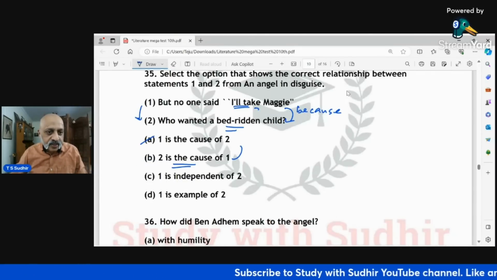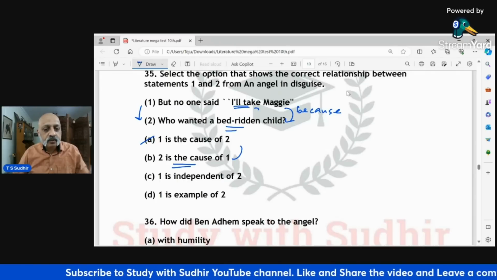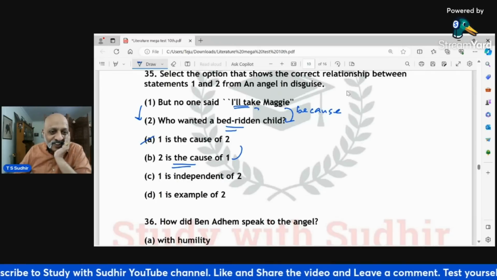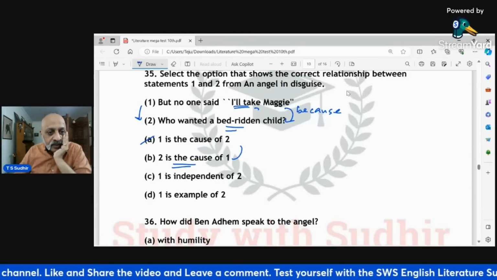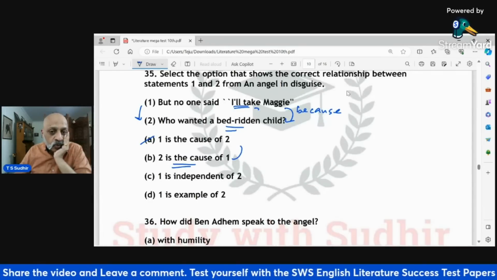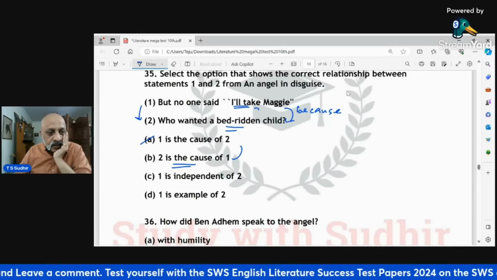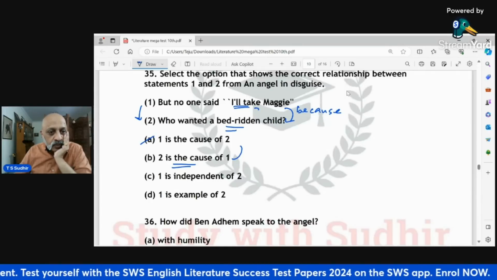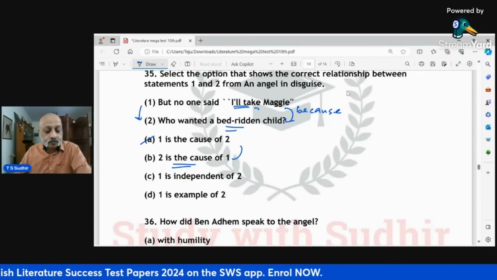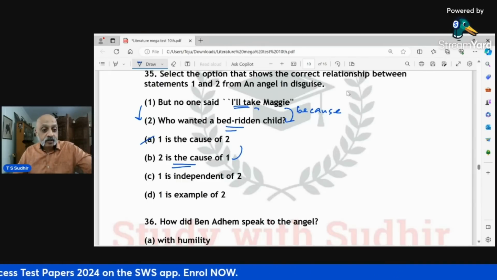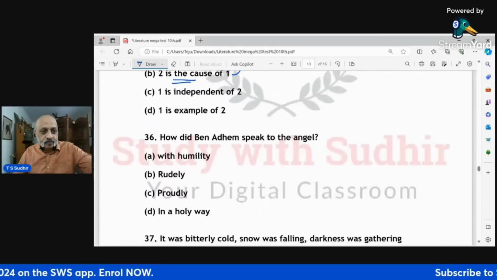Because of this, they say that who wanted a bedridden child. Let me think again. Yeah, I am getting confused. But no one said, I will take Maggie, because who wanted a bedridden child, right? Yeah, so 1 is the cause for 2. Correct. 1 is the cause for 2. Correct. See, it gets confusing with this word like cause.